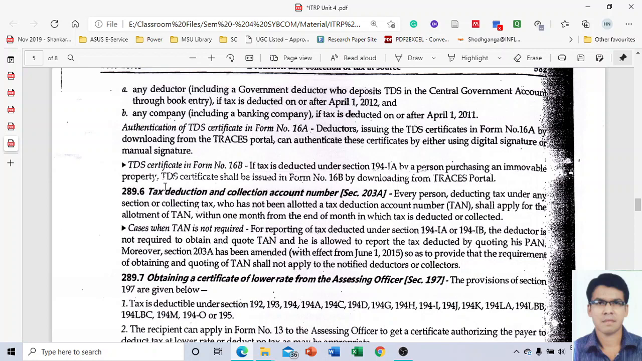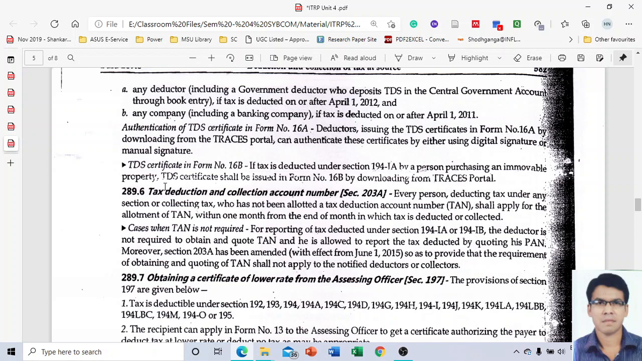Moreover, section 203A has been amended with effect from the 1st of June 2015 so as to provide that the requirement of obtaining and quoting the TAN shall not apply to the notified deductors and collectors. So again, this section has been amended and some liberalization has been given further with effect from 2015.